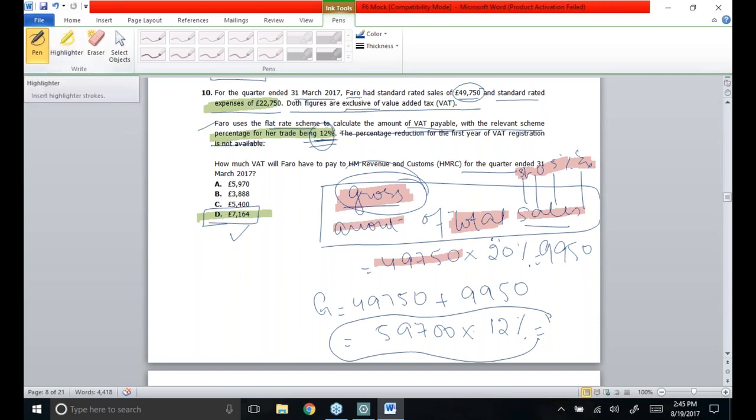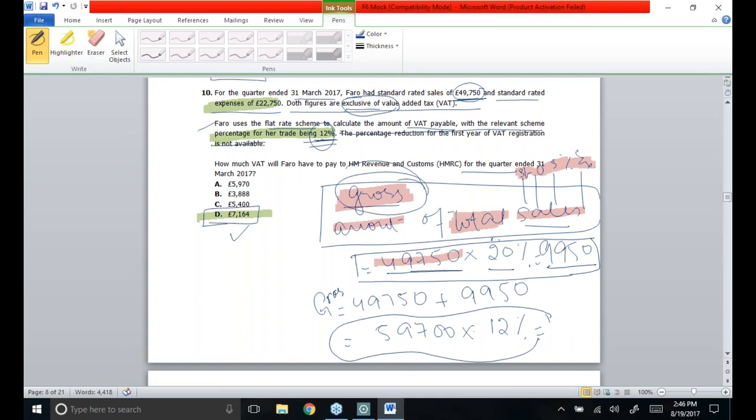Could you see one thing? In the question, 49750 was the only sale figure given, and that was an exclusive of VAT figure. So the first step I performed was to gross it up. If 49750 was the net figure, then in practice we had charged 20% VAT to the customers, so the actual VAT figure is 9950 pounds.